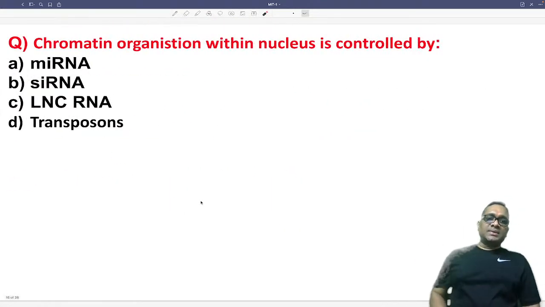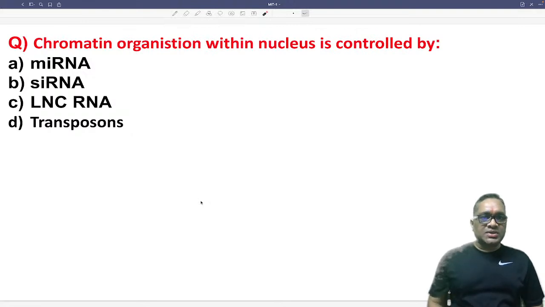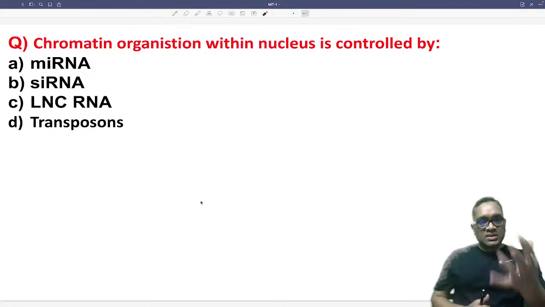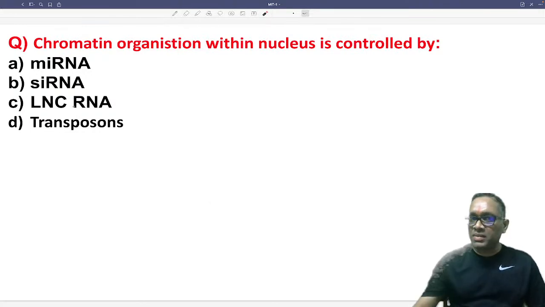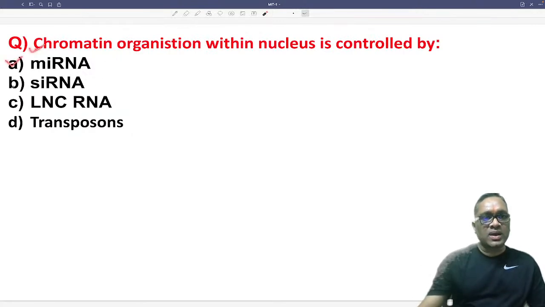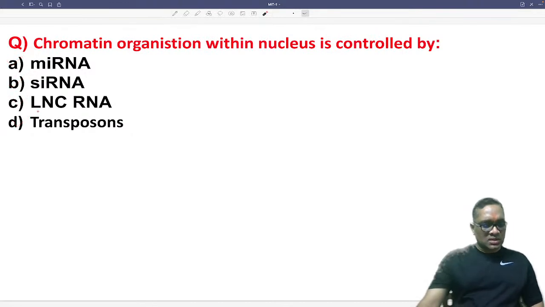Now the next question is about genetics. Chromatin organization within the nucleus is controlled by what? This is again a very favorite question of NEET PG, and this question came twice in the NEET PG exam and once in the DNB exam. So tell me, what should be the right answer? Chromatin organization is controlled by microRNA, small interfering RNA, long non-coding RNA, or transposons. What should be the right answer?